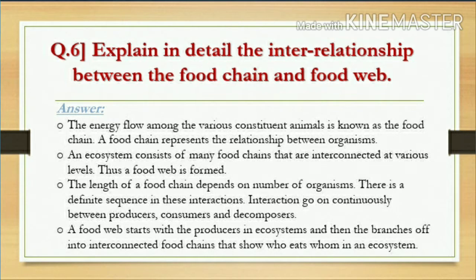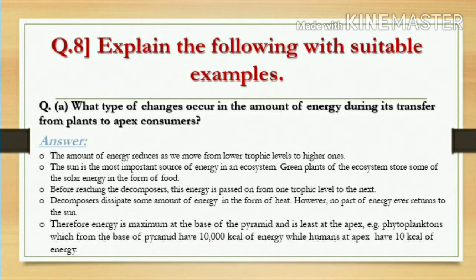Therefore, the food web branches off into interconnected food chains that show who eats whom in an ecosystem. So with a food web, we get a clear picture of all the food chains inside a web. So this is the answer for this question. Now let us go to the next one.